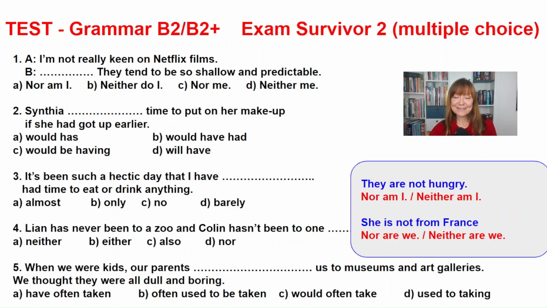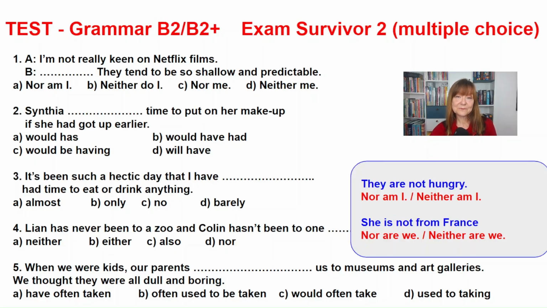Okay? In our first sentence, we have the words nor and neither. When we agree with negative statements, we use these words. Okay? So let's study the examples. They are not hungry, and we respond to this with nor am I or neither am I. And the answer obviously means I am not hungry. One more. He's not from France, nor are we, neither are we. Well, when we analyze the first sentence, the correct answer obviously is A.